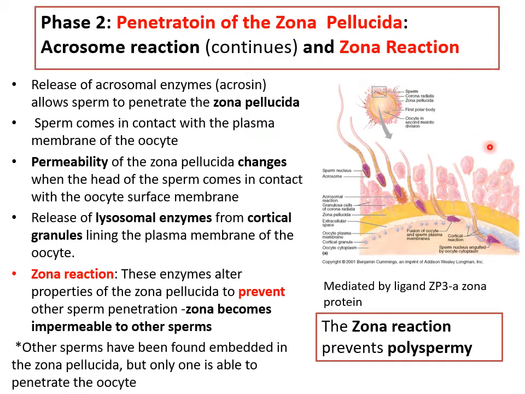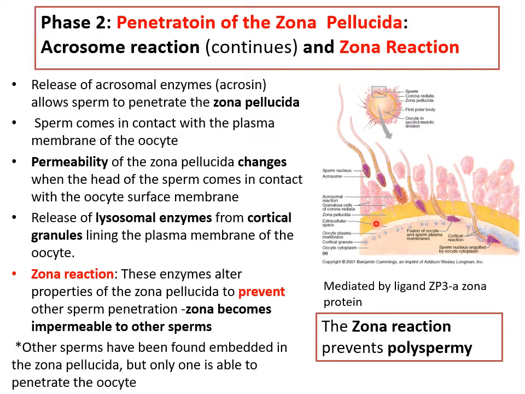So what is zona reaction? Here you can see in this image, the sperm has penetrated the zona and its head has touched the cytoplasmic membrane. The second it touches, you can see some bluish granules being released by the cytoplasmic membrane of the oocyte. These are known as cortical granules. They release some lysosomal enzymes into the extracellular space, as you can see, and this will change the chemical composition of the zona.